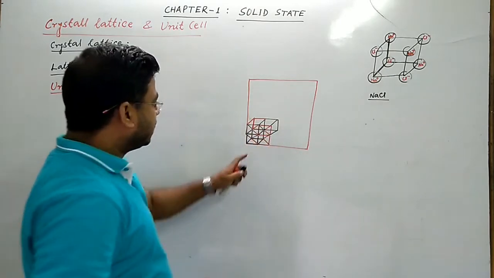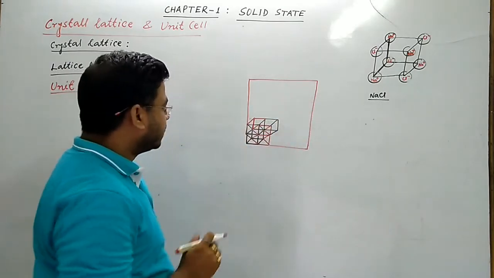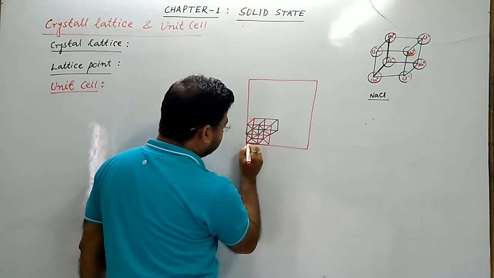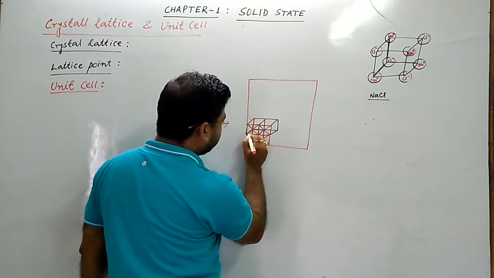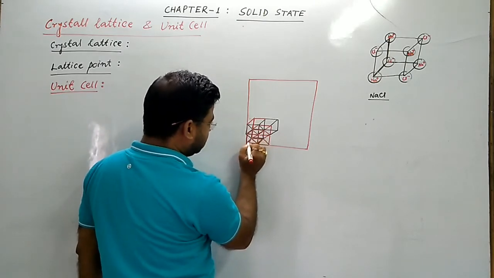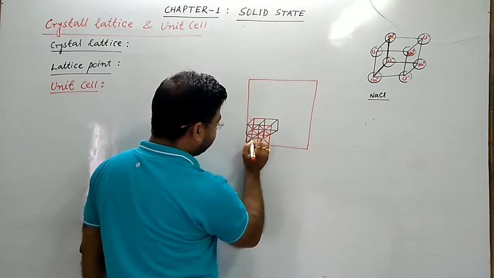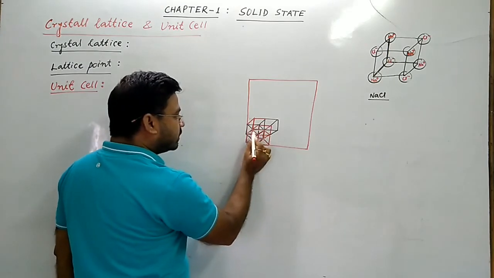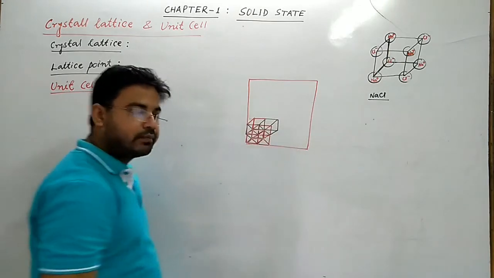So like this, a complete space lattice is formed. So here you see this one and this one. This is one three-dimensional space. ये बहुत सारा मिलके ये पूरा कंप्लीट हो जाएगा.